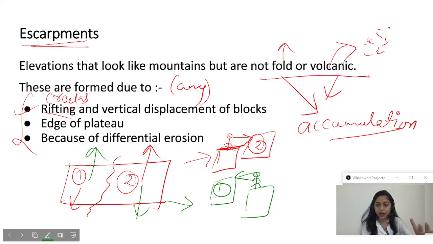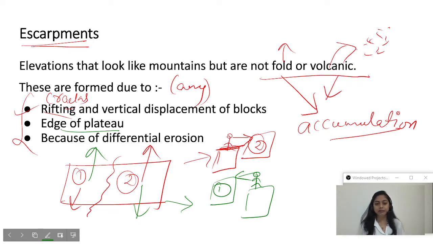So they appear as mountain due to upliftment, or rather not upliftment but displacement. Land has displaced from its actual place. No external or specific accumulation has taken place. So this may be one reason for some mountains to look like mountains.